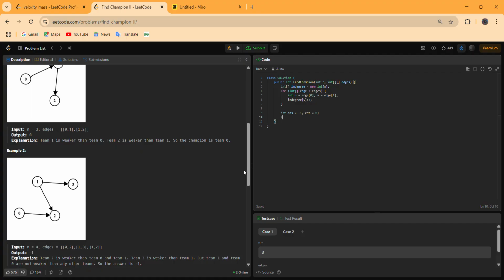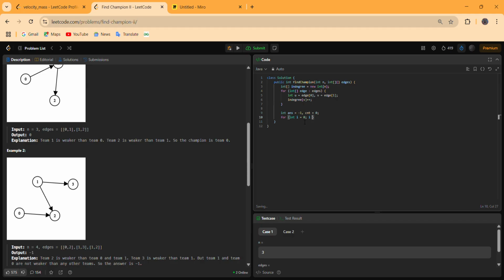We can check this by finding how many nodes in this in degree array have in degree equal to 0.